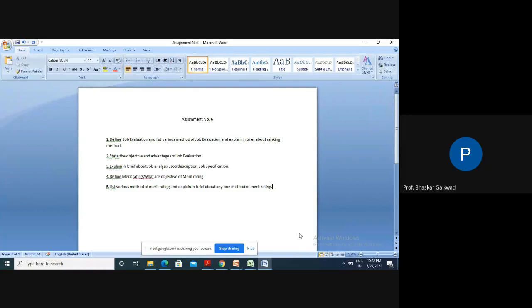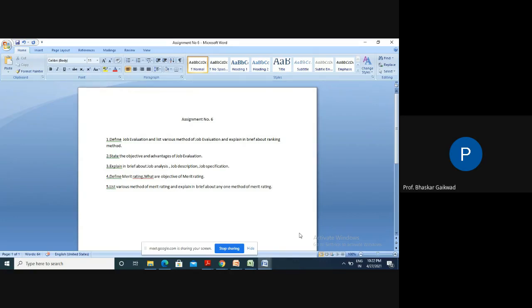So, first objective, periodically recording the relative value of each employee as justified by the seniors. Periodically we need to justify the performance, and depending on this we can increase or decrease the salary in industry. This is the main objective. Second, to justify the wage differentials that exist for the same job. Two workers are doing the same job, but there is a salary difference. To justify this, we require merit rating.